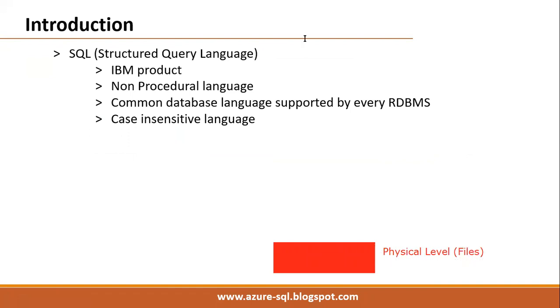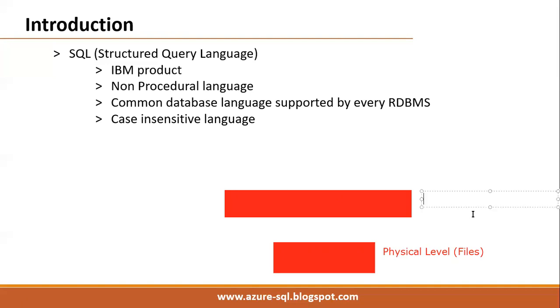Files. Whereas the logical level is nothing but RAM. Logical level is basically, remember, the buffer cache, which is nothing but RAM. Logical level: tables or objects, RAM.